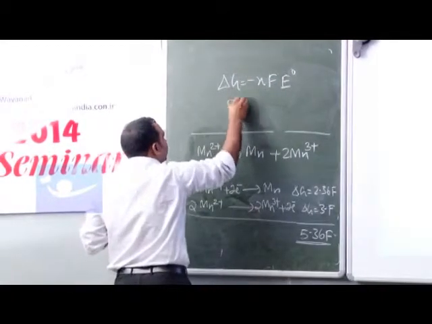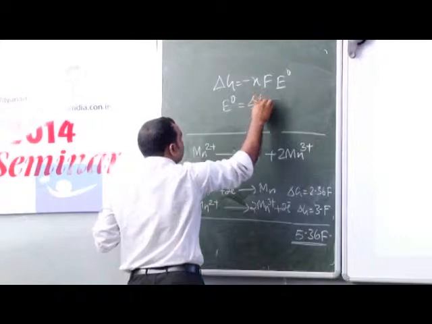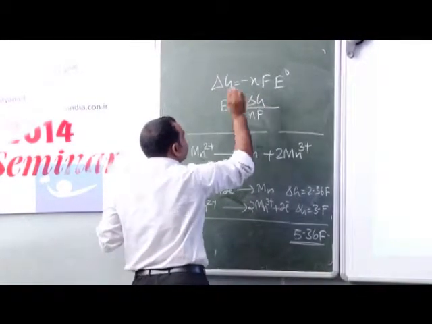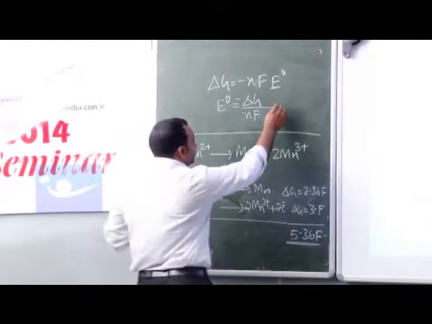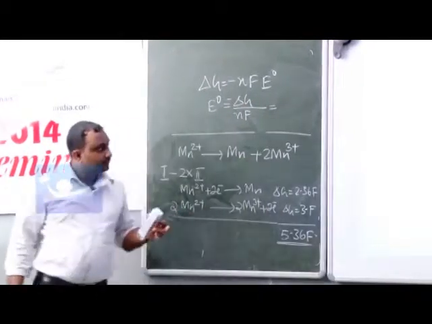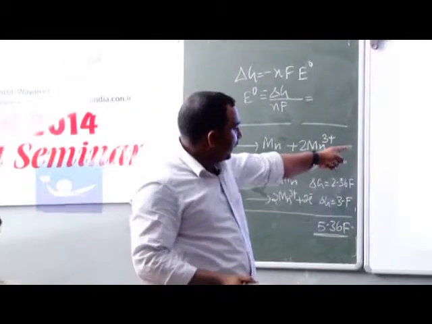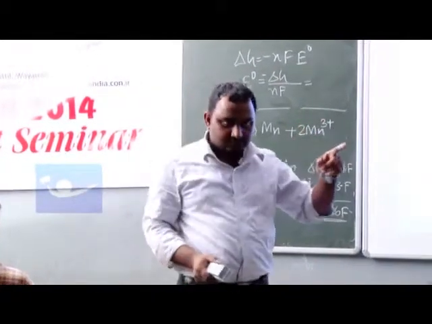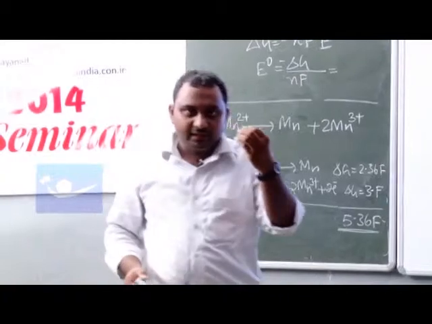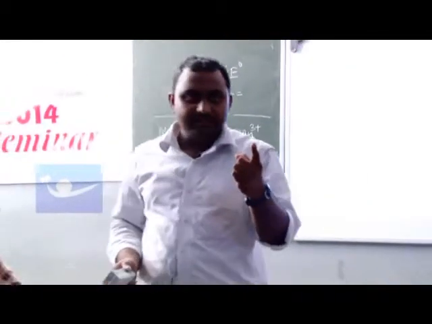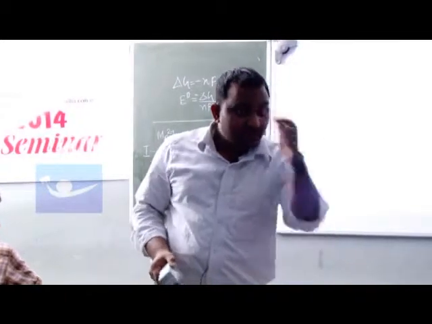So E naught is equal to delta G divided by NF with a minus sign. So what will be the value you are going to get? Minus 2.69 volt.